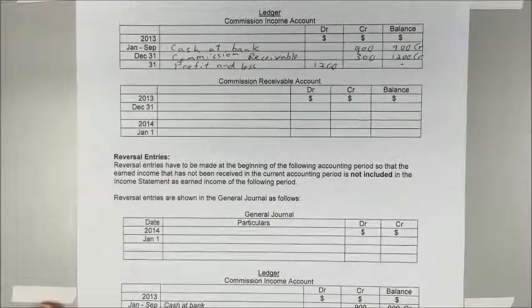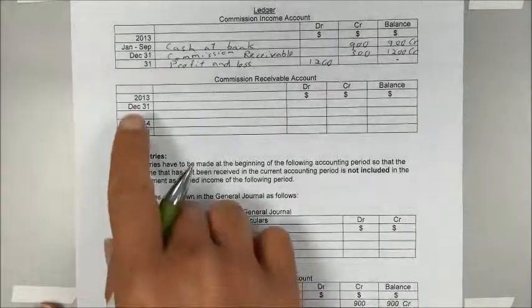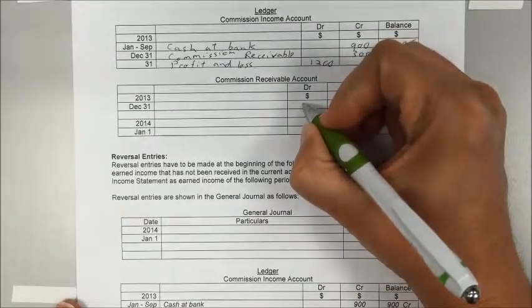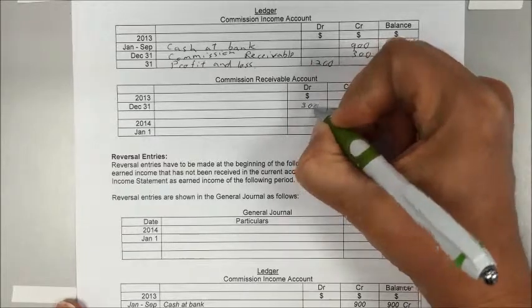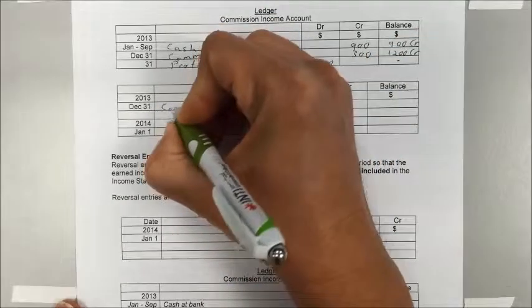For the commission receivable account, recall that on the last day of the accounting period, 31st December 2013, we debit commission receivable and credit commission income by 300. So we record 300 in the debit column and write commission income here.